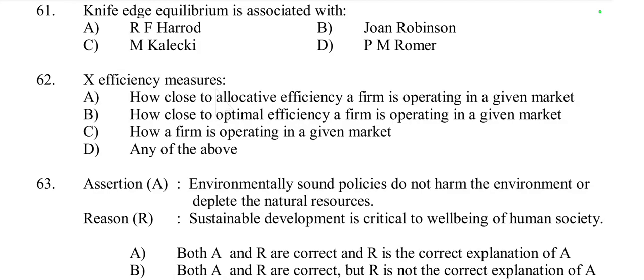X efficiency refers to the degree to which a firm is operating on the production possibility frontier and making the most efficient use of its resources given the constraints of the market environment. So option B is related with this concept. X efficiency measures how close to optimal efficiency a firm is operating in a given market. So 62's right option is B.